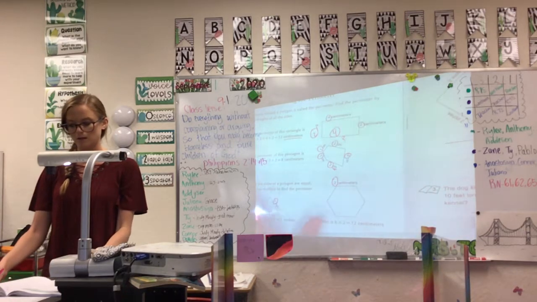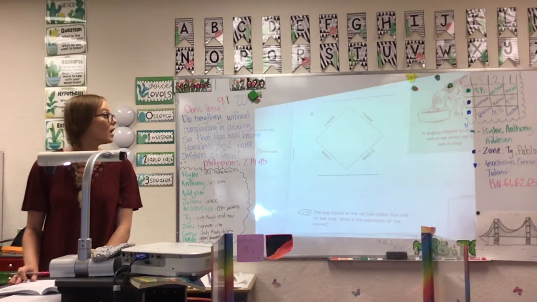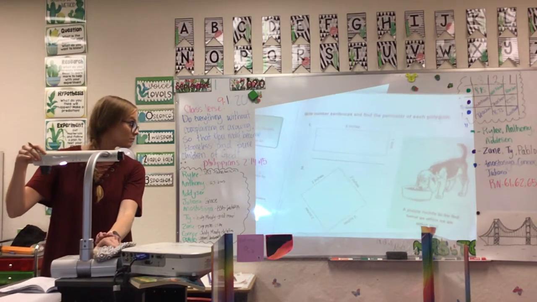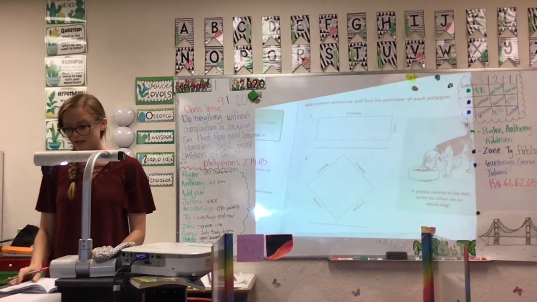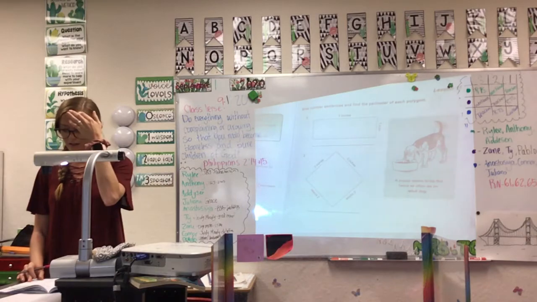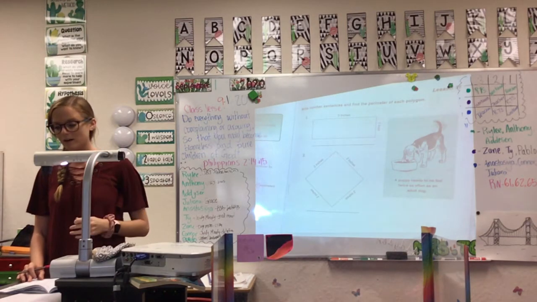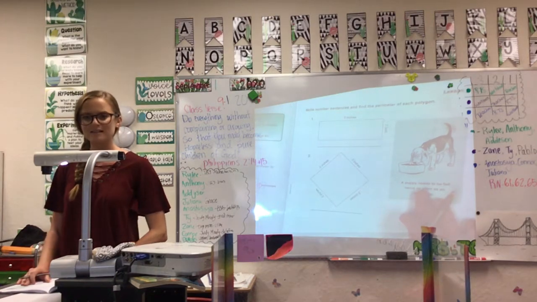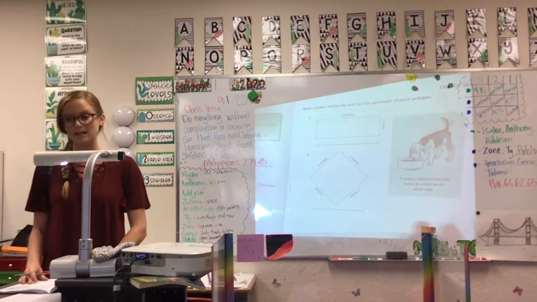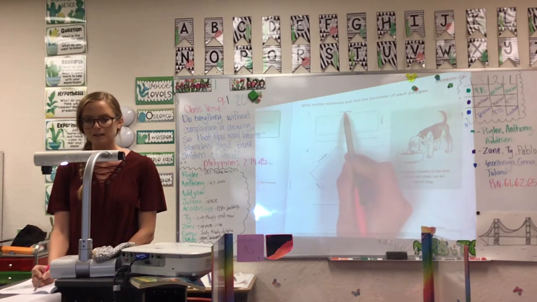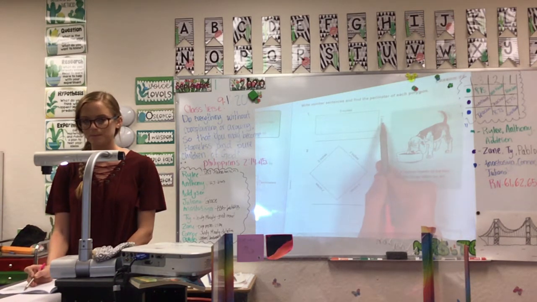Okay. So now we need to do some on our own. It says, write a number sentence and find the perimeter of each polygon. It gives us 2 sides, just like the very first example we looked at. We have the top side, and we have the right side.